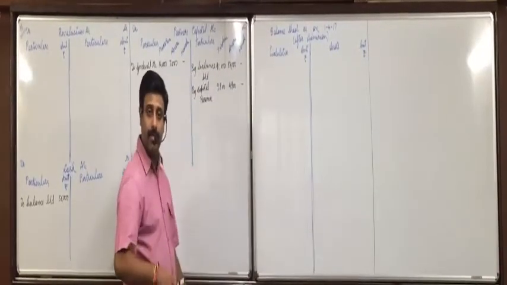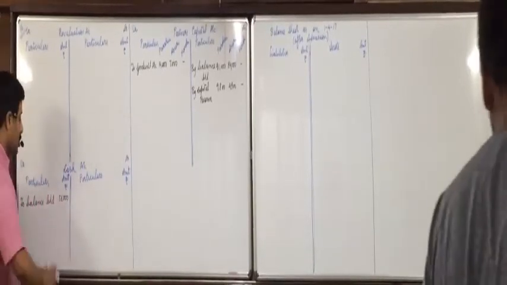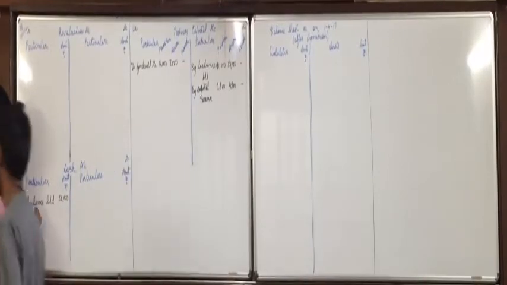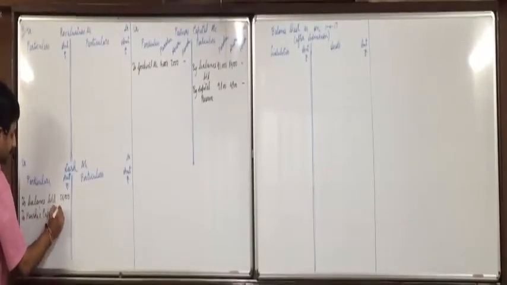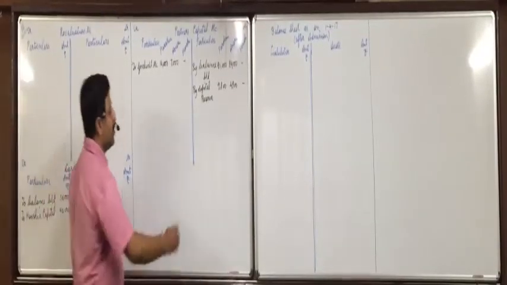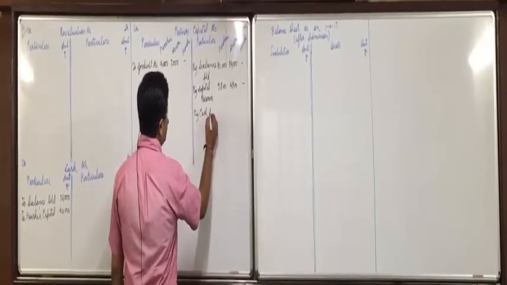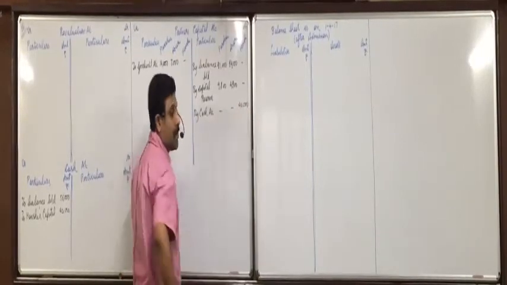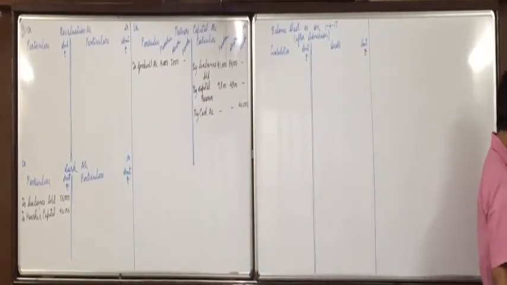So cash account on debit side will write to NC's capital account 40,000, and partner's capital account on credit side will write by cash account in NC's column 40,000. Are you all clear with this?